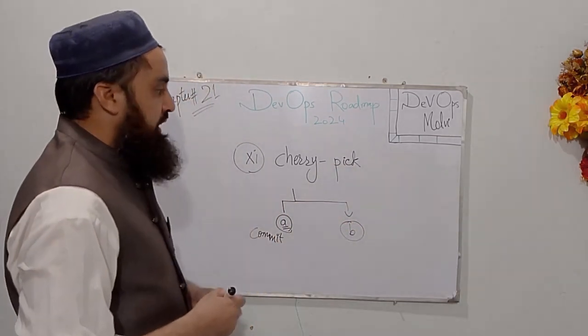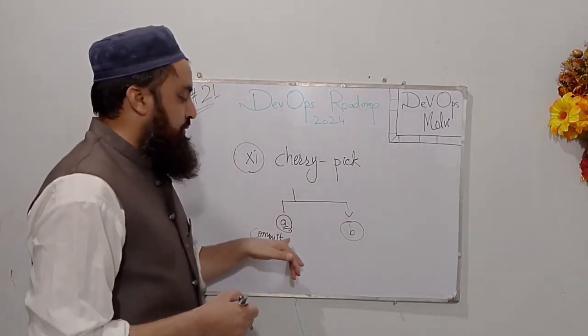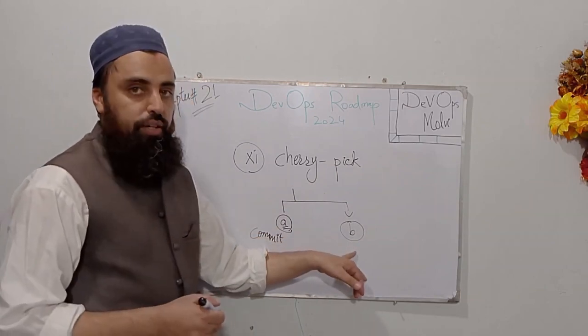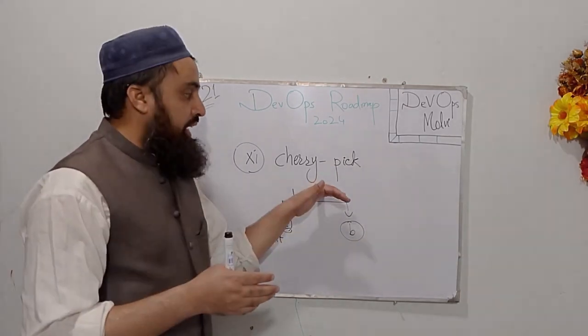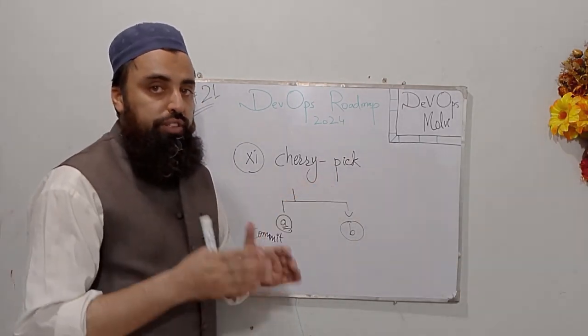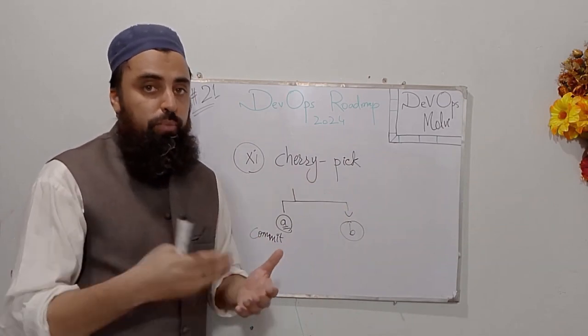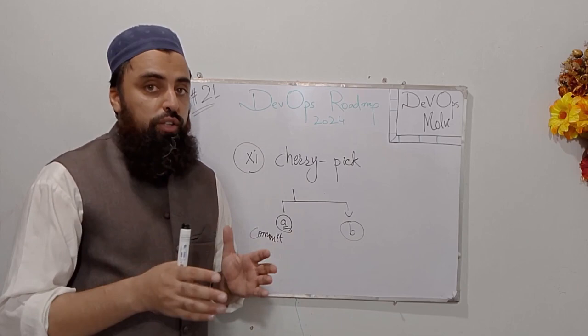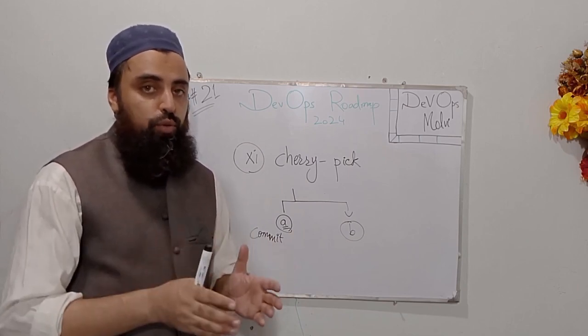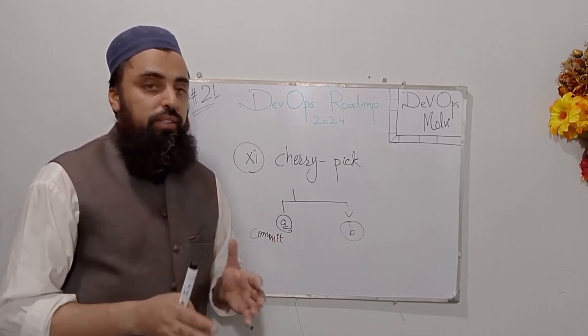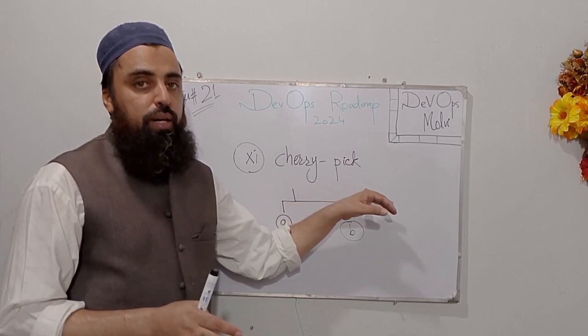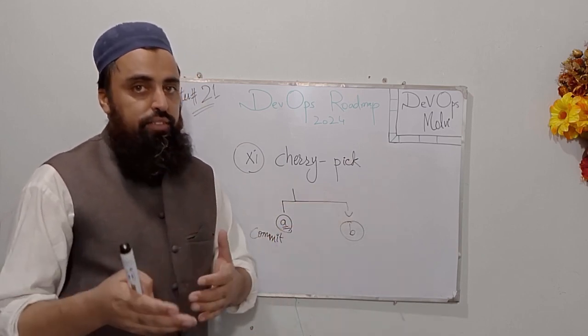Cherry pick will only copy that commit from one branch to another branch. And also cherry pick can be used to undo changes. For instance, you were writing the code and you pushed and committed that code, but you want to undo that piece of code, because it is creating some errors. You can use the cherry pick command to undo those changes.